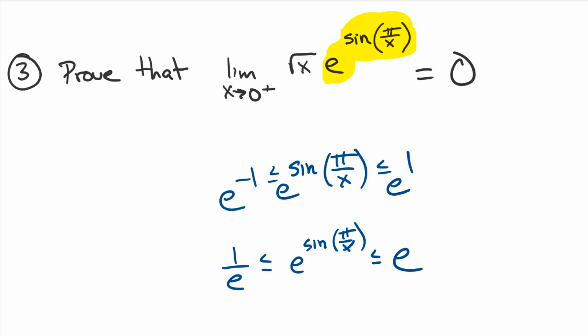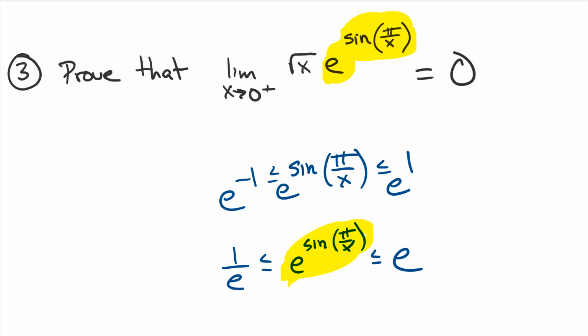So I think we got this thing figured out. We found something where we're bounded above and below. E to the sine of pi over x can never be smaller than 1 over e, and it can never be bigger than e. But it can be right there in the middle, so we bounded it. This is a rough one. We got this piece all bounded up.